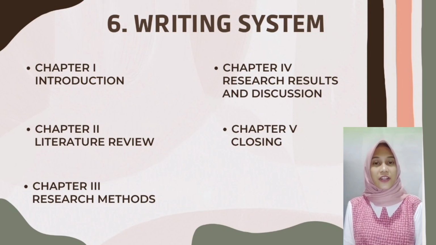Chapter 4, Research Result and Discussion. History, location, line of business, organizational structure, as well as displaying the result of the calculation of the cost of production applied by CV SPS with calculation using the job order costing method in December 2021. Chapter 5, Closing. This chapter contains conclusions regarding the result and discussion in the previous chapter and suggestions addressed to CV SPS.